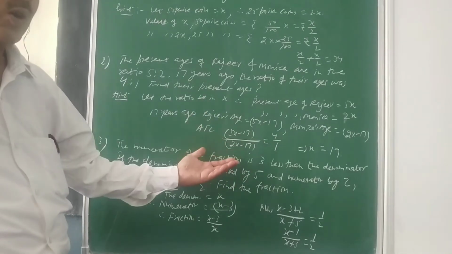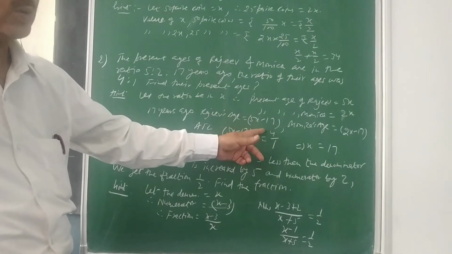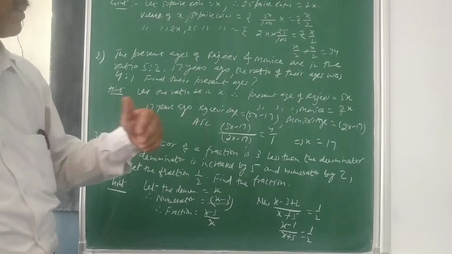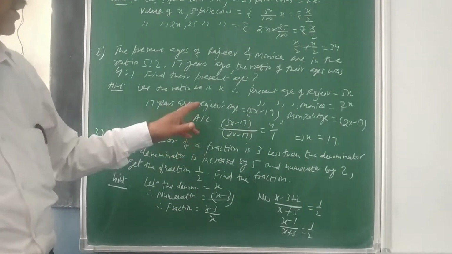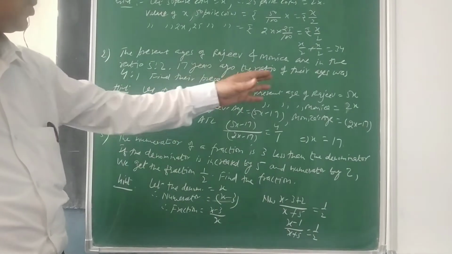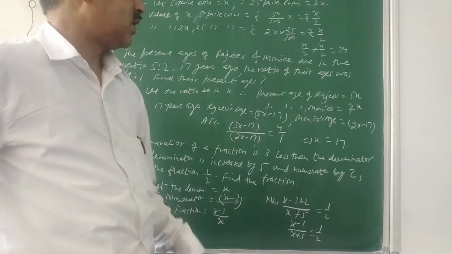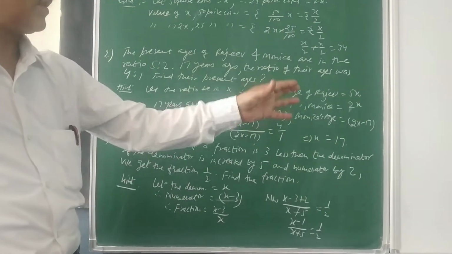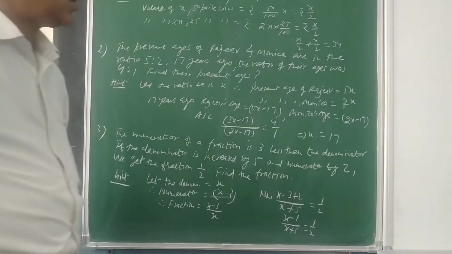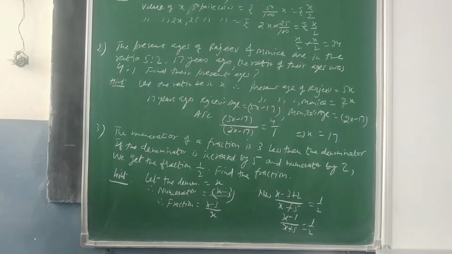If you are changing the order, then you need to change the order here also. That will also become 1/4. So take care of this, sometimes this mistake takes place. And then solve it, you will get the value of x equal to 7. Then you can put that 7 into 5, which will give you the present age of Rajiv, and 7 into 2 will give you the present age of Monica.